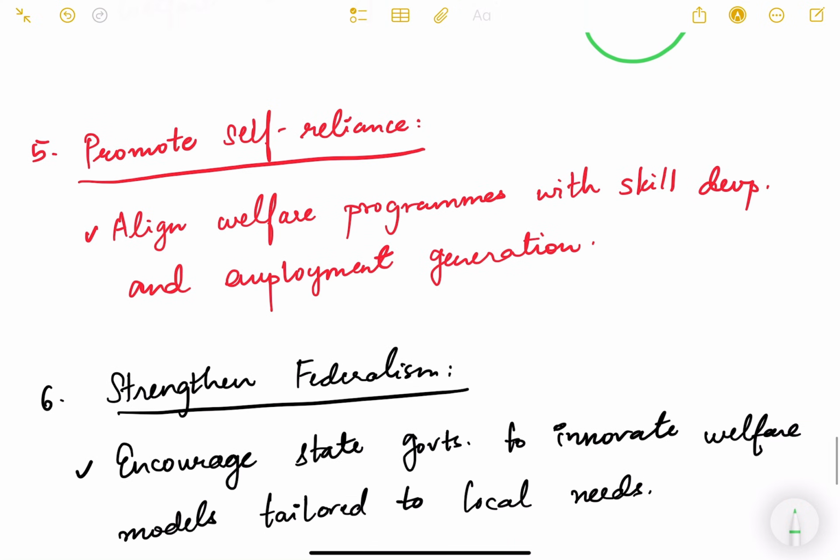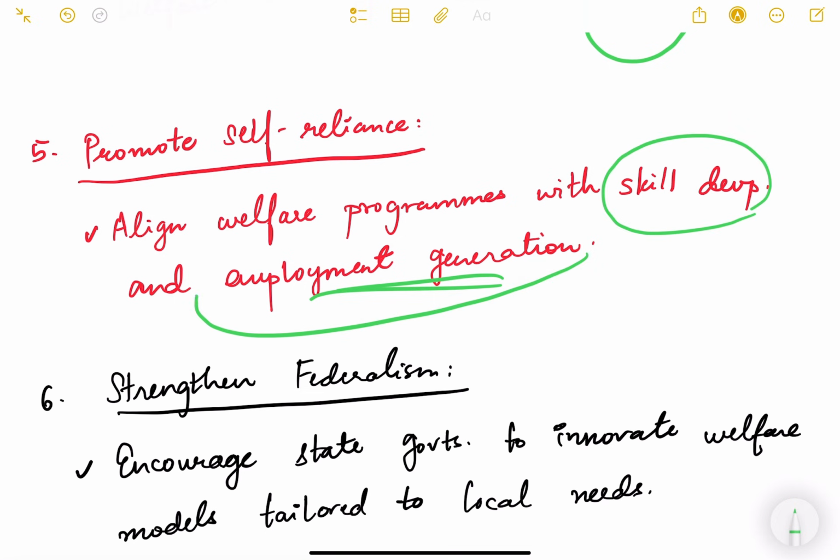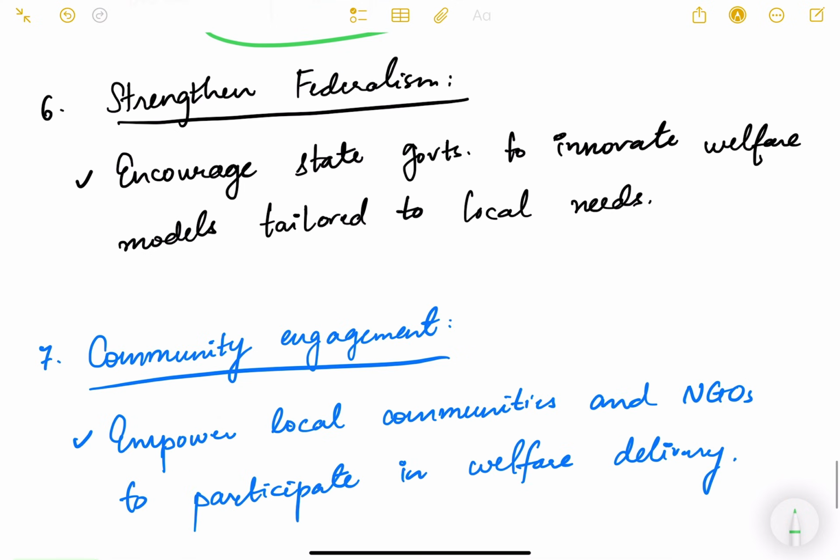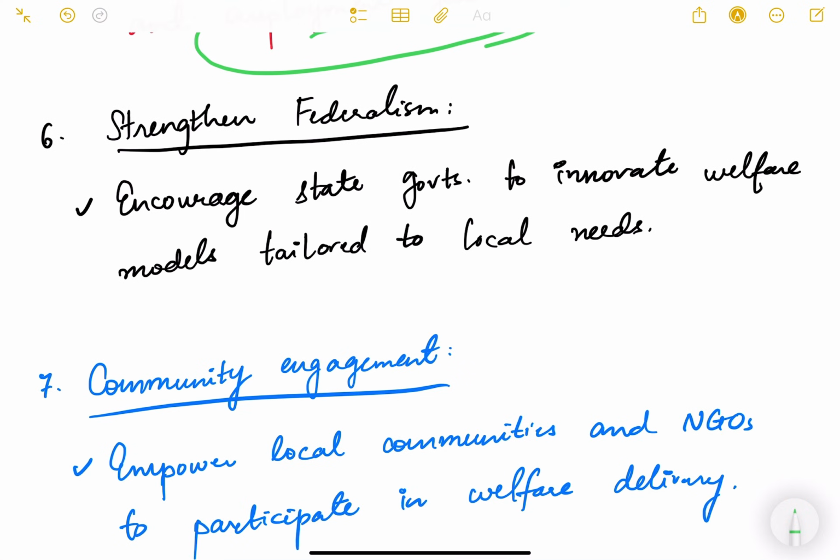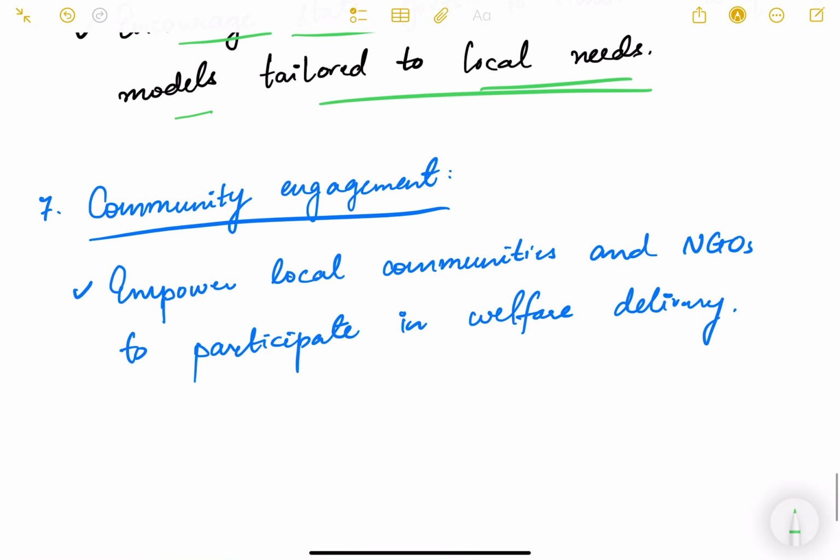Then promote self-reliance. So we have to have our welfare programs aligned to skill development and employment generation. So this is very, very important. We just don't want to make our people lazy and idle and dependent on the government program, but we want to have welfare programs which will give them skills, which will give them good education, and which can generate employment for them. We have to strengthen federalism also, because most of these schemes are actually implemented by the state government and the local governments. So we have to encourage state governments to innovate welfare models tailored to the local needs, and also to better implement the schemes of the government.